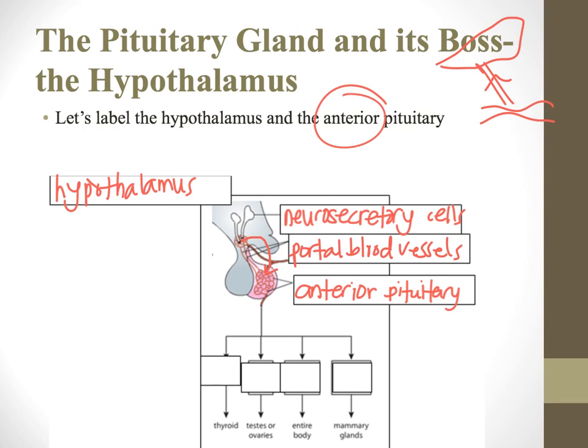So here's a little bit about how this works. A hormone gets secreted by the neurosecretory cell, transported through the portal blood vessel. It then triggers these cells in the anterior pituitary to produce their own hormone, whatever that may be, so something different. Then the anterior pituitary is going to release it. So whatever's released by the anterior pituitary was actually made there, unlike the posterior. And it's made because of a chemical signal it's getting originally from the hypothalamus.